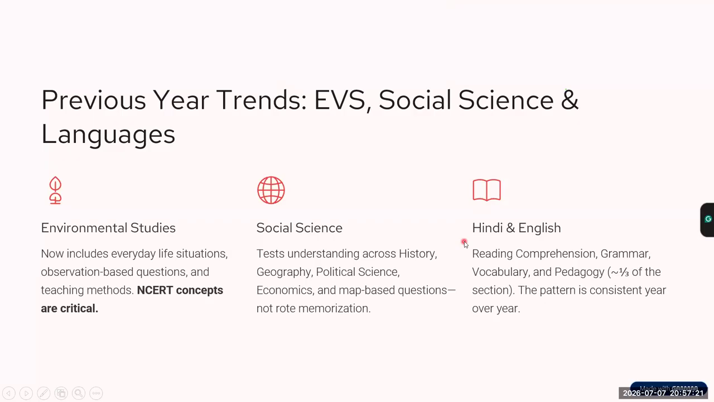Coming to Hindi and English, as mentioned, one third of the section is pedagogy only. And the other section follows the same pattern as in previous years: reading comprehension, grammar, vocabulary, and more of language pedagogy is asked. So if you ignore pedagogy in any of the subjects, then you lose marks. Pedagogy is the most important aspect of the CTET exam.